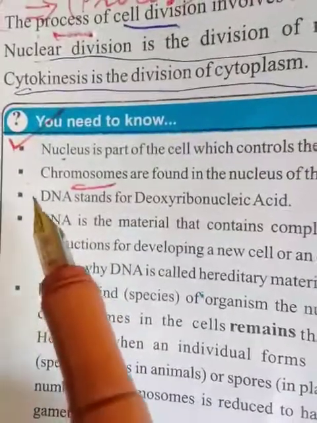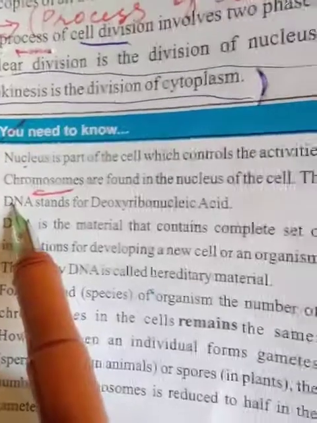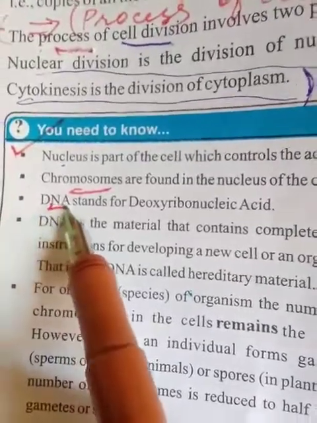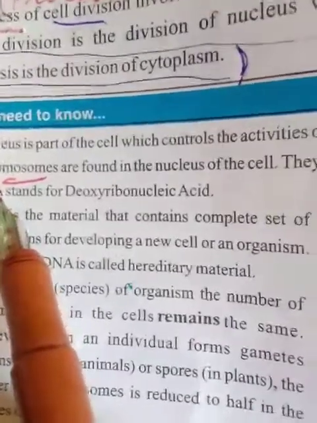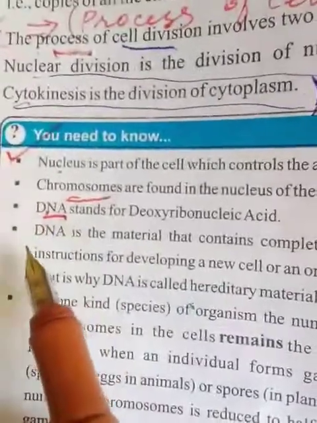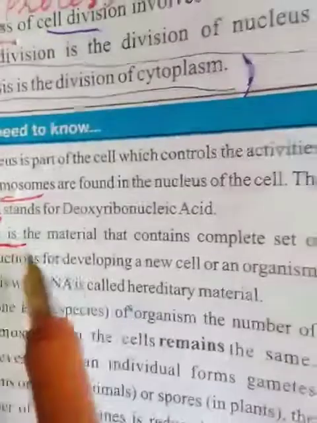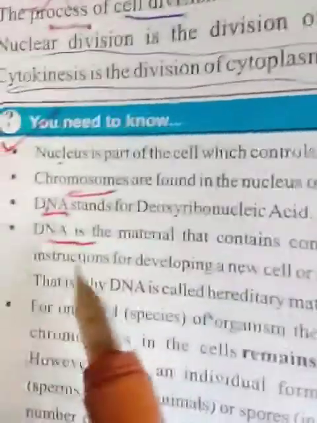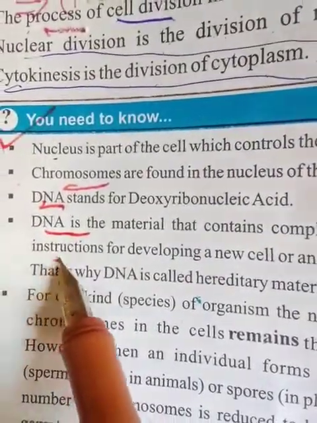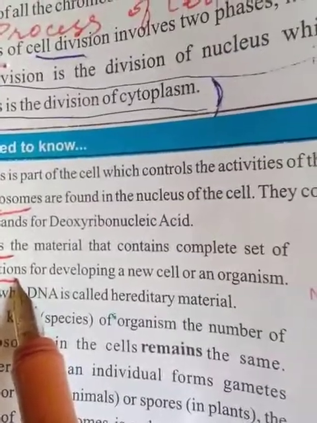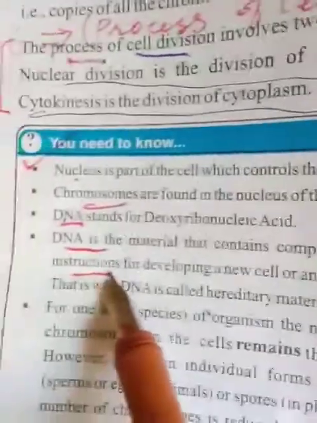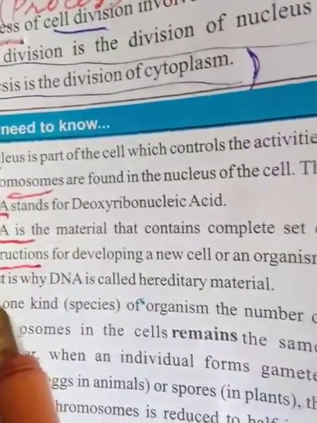And the next is, what is DNA? What is the abbreviation of DNA? DNA stands for deoxyribonucleic acid. Now define DNA. DNA is the material which contains the complete set of instructions for developing a new cell and new organisms. That is why DNA is called the hereditary material.